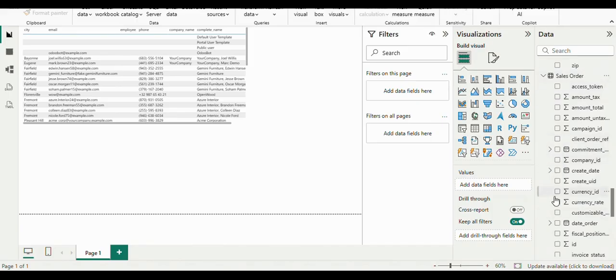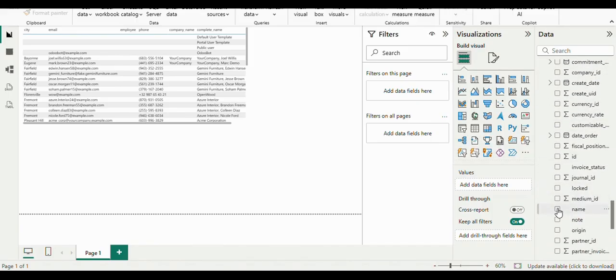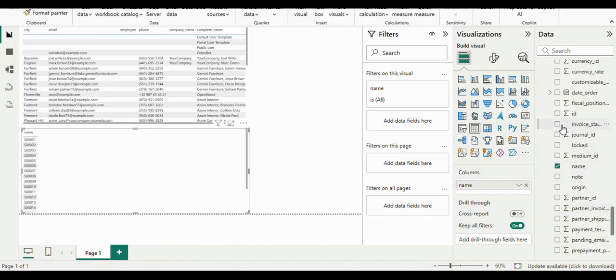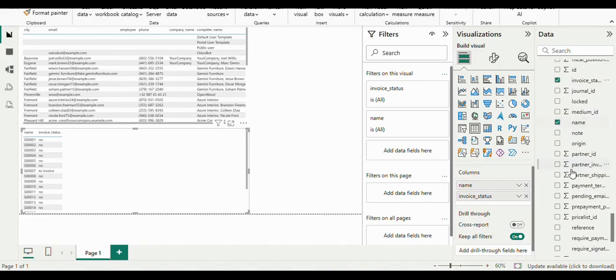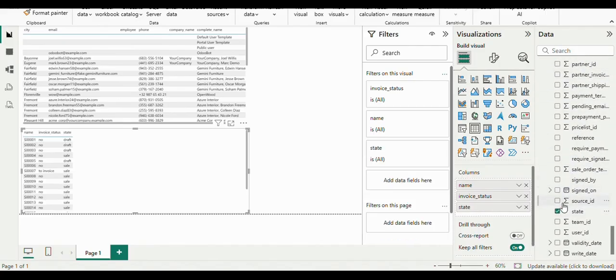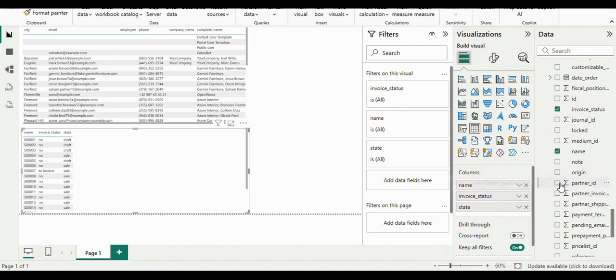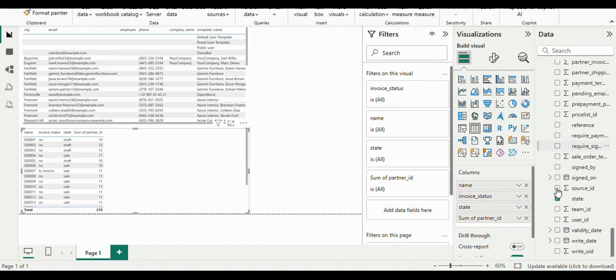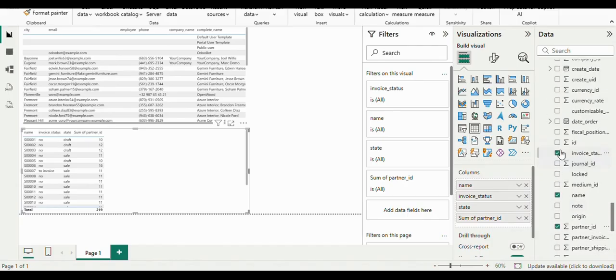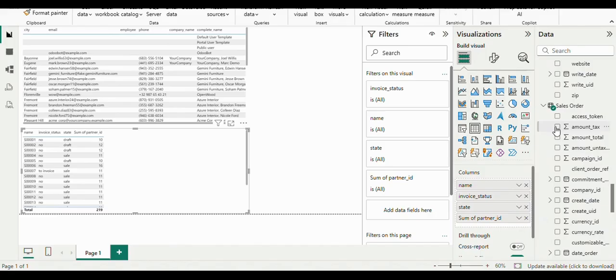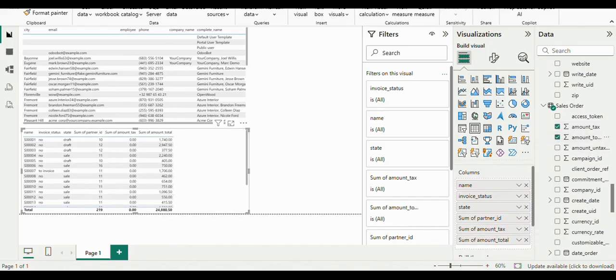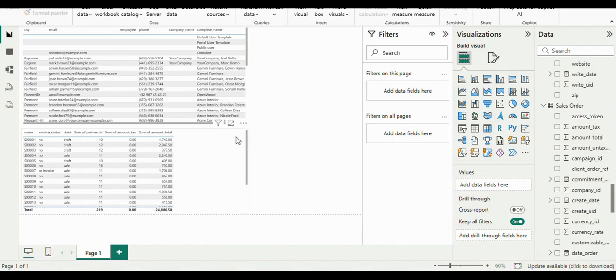Then for the other table, that is sale order, you can do the same thing and select the columns that you want. For example, name, invoice status, then state of the sale order. Then you can select the partner ID as well, the amount, the tax. This way you will be able to see the report over here in Power BI based on the tables that you have loaded from your Odoo database to Power BI desktop.